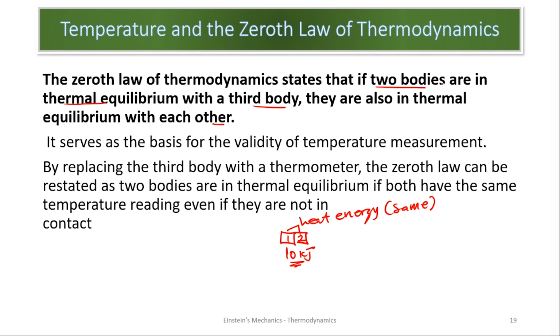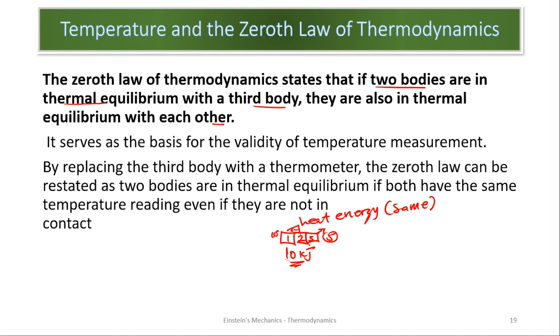And it says if these two bodies are in thermal equilibrium with a third body, they are also in equilibrium with each other. So the moment I add a third body to them, this third body will now be in equilibrium with all three. Are we good? So either they share the amount of energy among themselves so that each one will get a reasonable amount to be in equilibrium. There's no way these two were in equilibrium at 10 and 10, I add a third one and it will be at 5. It won't work. They should all be the same.